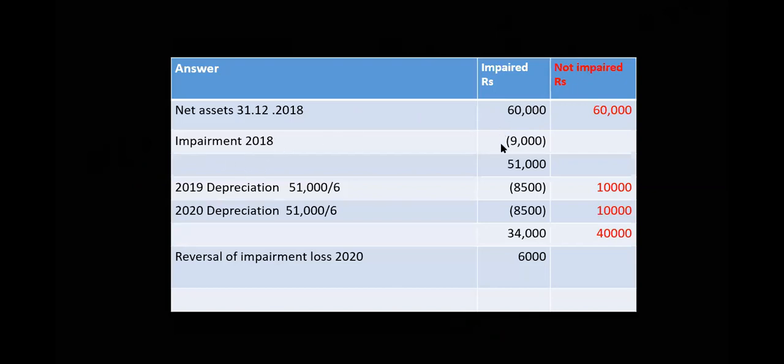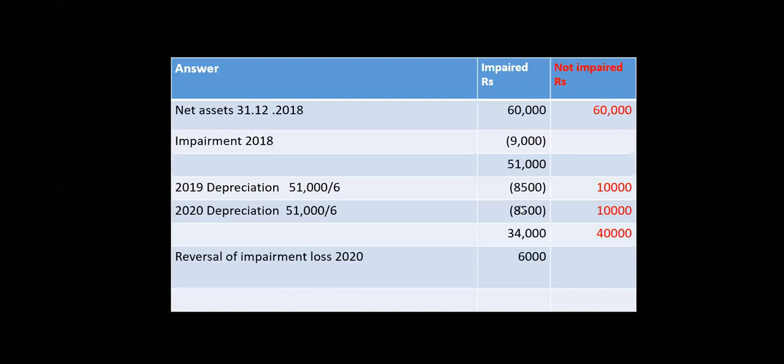Impairment in 2018 is 9,000, so the new book value is 51. The new depreciation is based on the recognized impairment; 51,000 is the balance. Since 4 years have gone, the remaining 6 years, divided by 6, for 2 years depreciation. The net book value, the carrying amount, is now 34,000, right?